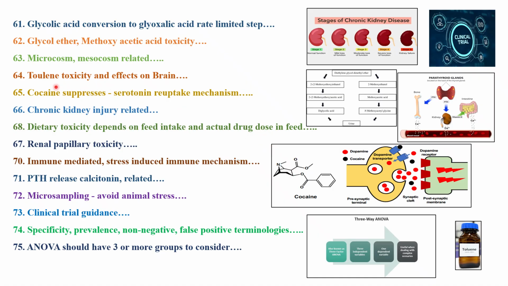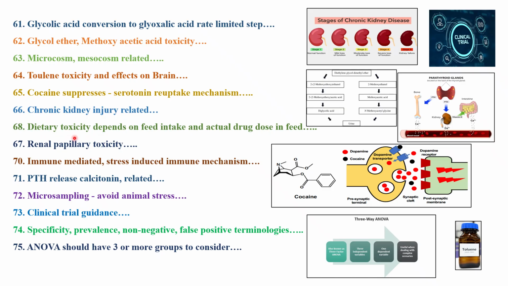Then we have another question with respect to toluene toxicity and effects on the brain, how the solvents are affecting your CNS. Then cocaine suppresses, meaning recreational drugs, how they are affecting your serotonin reuptake mechanism. Then we have another topic on chronic kidney injury. When it comes to kidney toxicity, you need to understand what is acute kidney injury and chronic kidney injury, and also remember a list of examples. Classic examples are there with respect to AKI as well as CKI. Try to remember those examples.